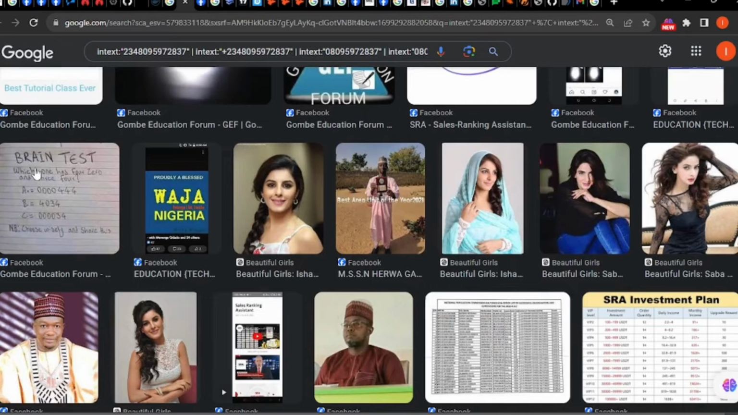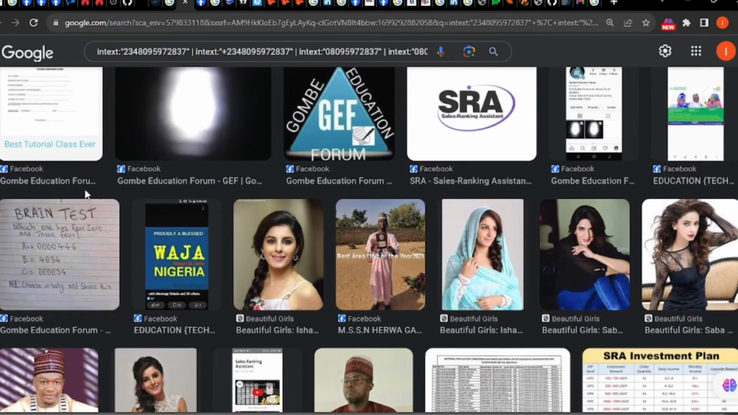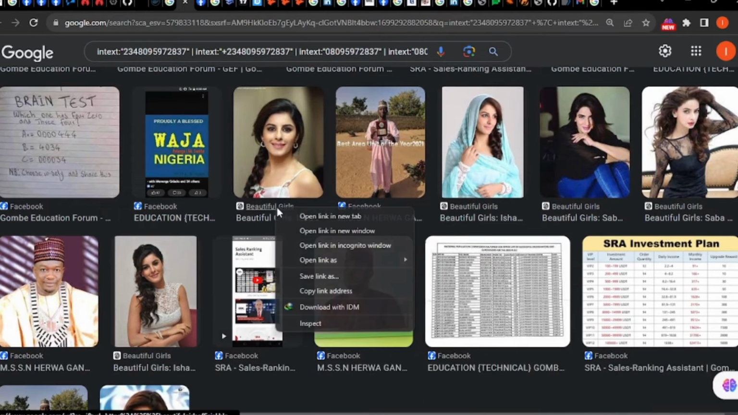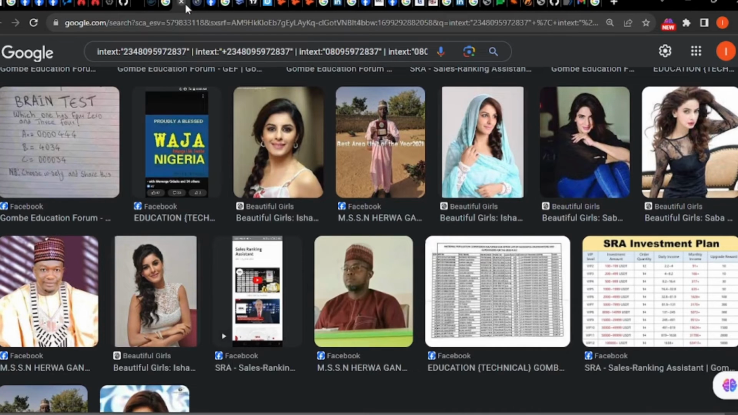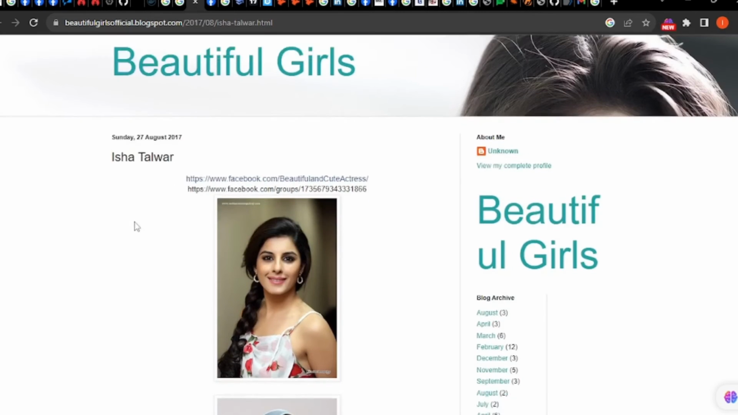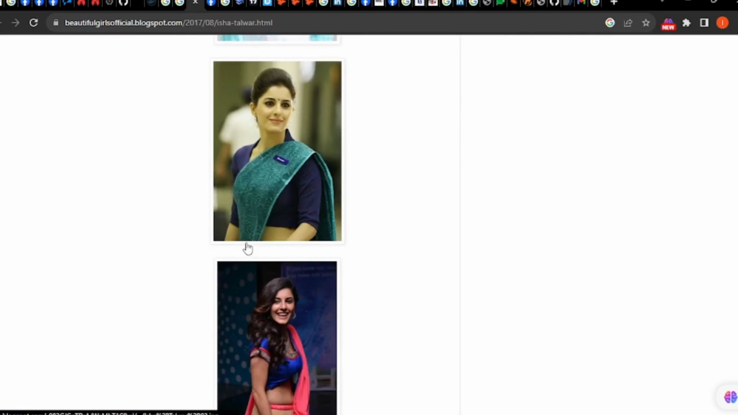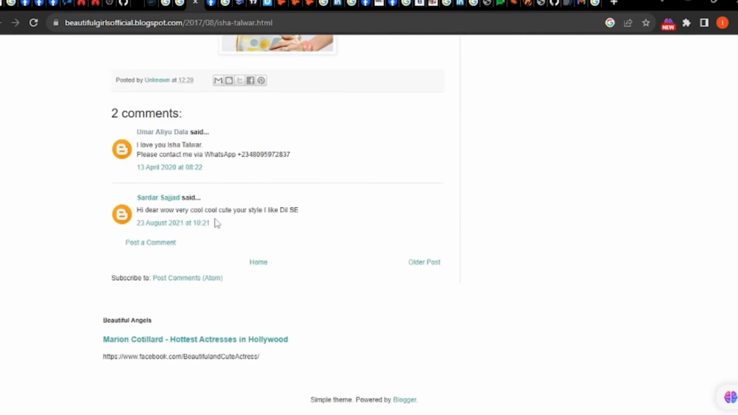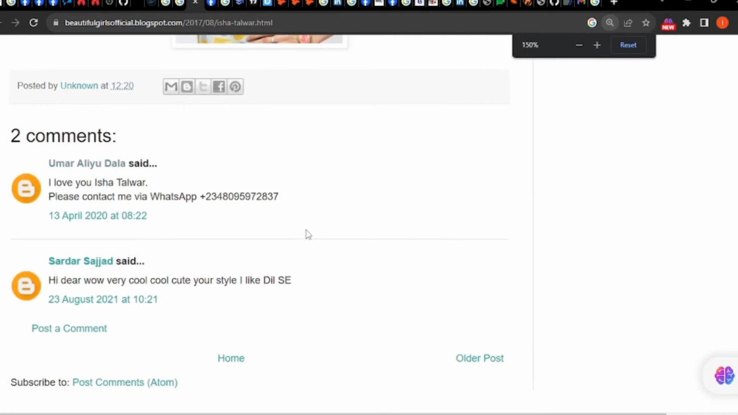If you look at all these, it's really Gombe, SRA somewhere here, Gombe, beautiful girls. What was Omar doing with the beautiful girls in here? So when I opened that link and tried to search, did it give me wrong information? I can see that this was a site. I think these are single ladies trying to advertise their information in there. But somewhere down there, you find this information.